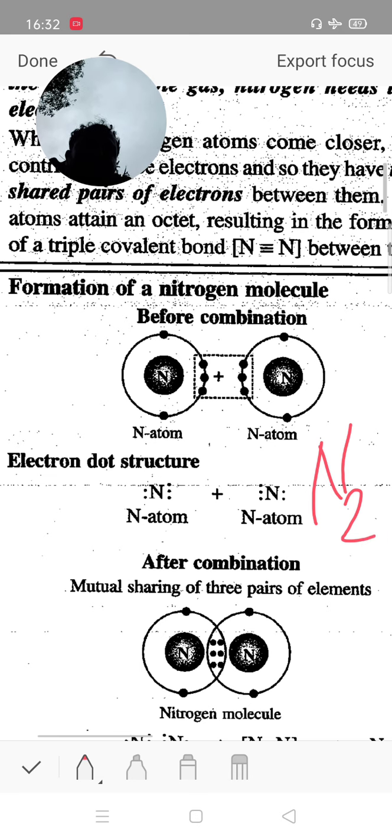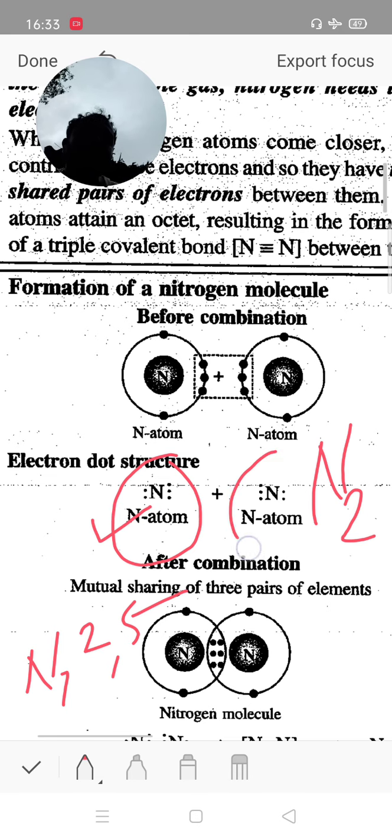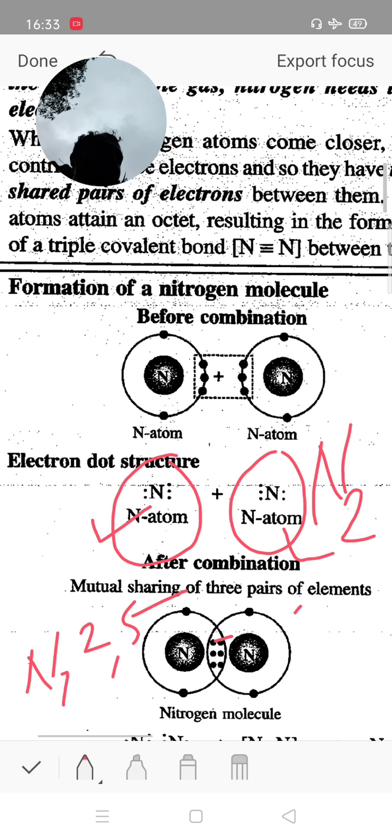N2 molecule: nitrogen has atomic number 7 and electronic configuration 2, 5, so 5 is the valence electron count. The first nitrogen has 5 valence electrons, and the second nitrogen also has 5. The first one needs 3 electrons to complete the octet, therefore it shares 3 electrons with the other nitrogen. The first dot pair forms a single bond, the second dot pair forms a double bond, and another dot pair forms a triple bond.